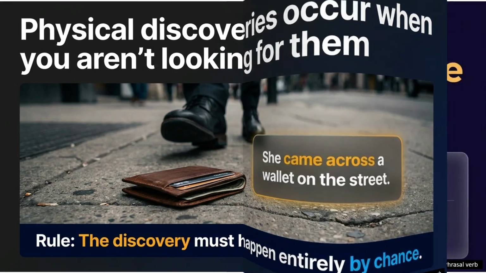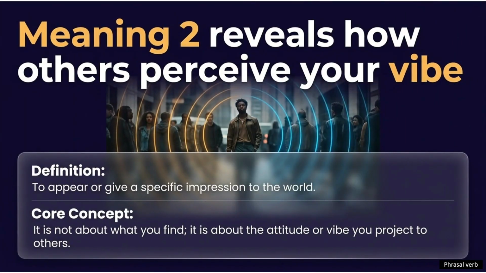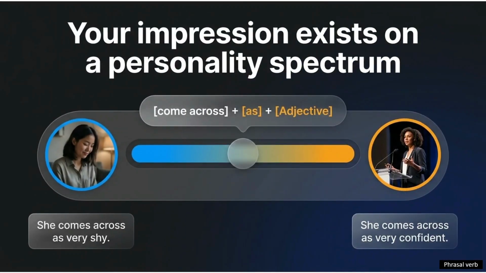The second meaning of come across is to appear or give a specific impression to the world. Here the core concept is that it is not about what you find. It is about the attitude or vibe or impression you project to others. In this case, the structure is subject, phrasal verb come across, the preposition as, and an adjective. Please note that apart from come across, the preposition as must be used in this case.